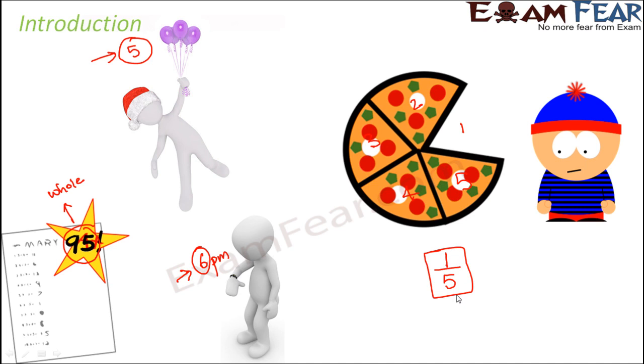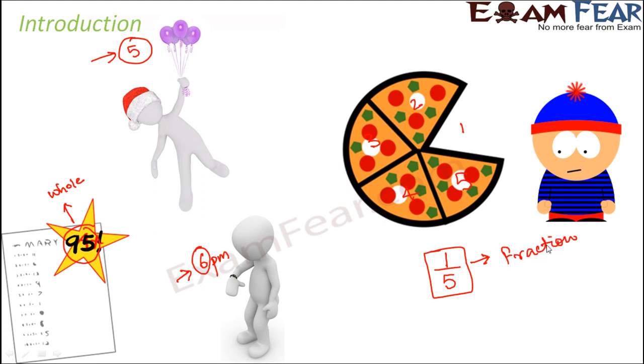So this 1/5 of the pizza, doesn't matter how big the pizza is, but this would always convey that if that pizza is divided into 5 parts, you just ate one part of it. So expressing this thing as 1/5 solved the purpose. So this 1/5 is nothing but a fraction.